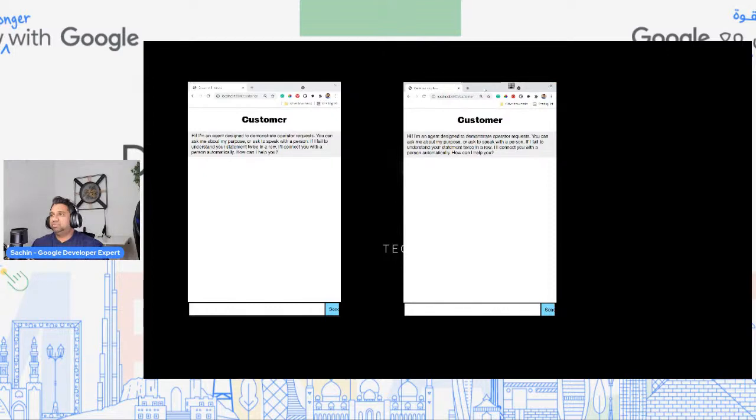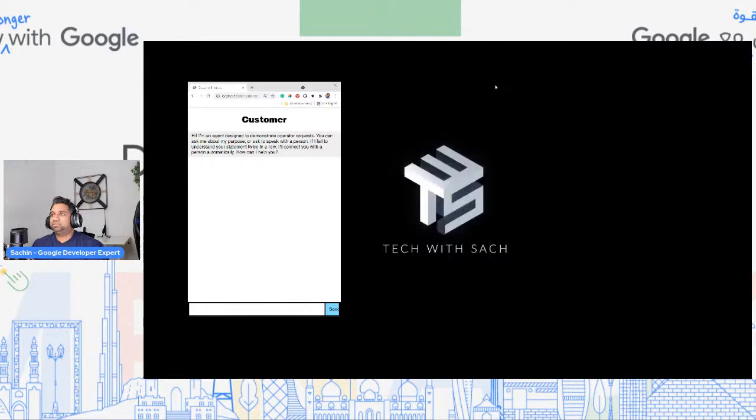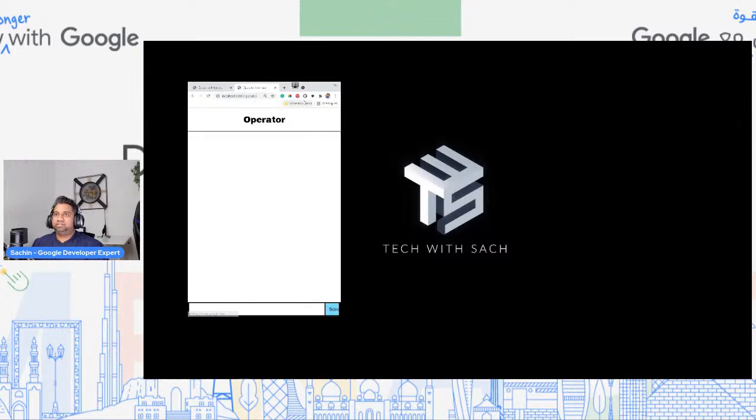So we have two customers, and even before the customer, let's add the operator. So here I'm going to use localhost 3000 operator. We have an operator over here, and I'm just going to make this as big as possible.